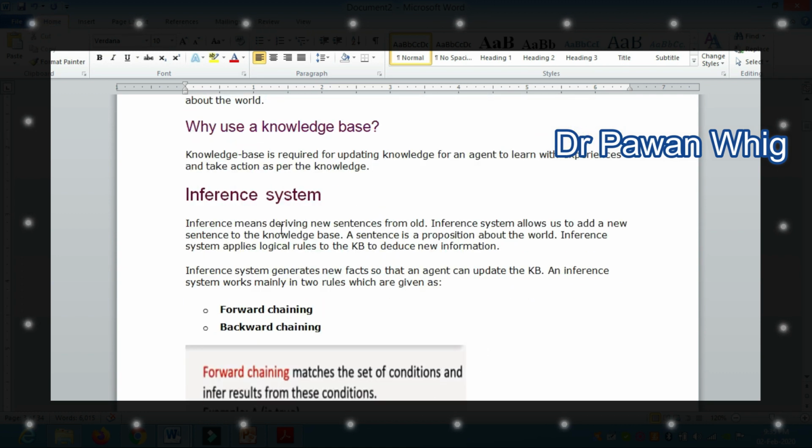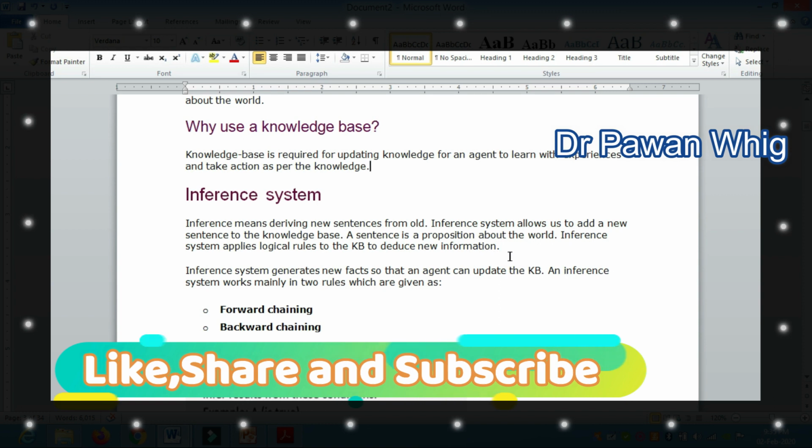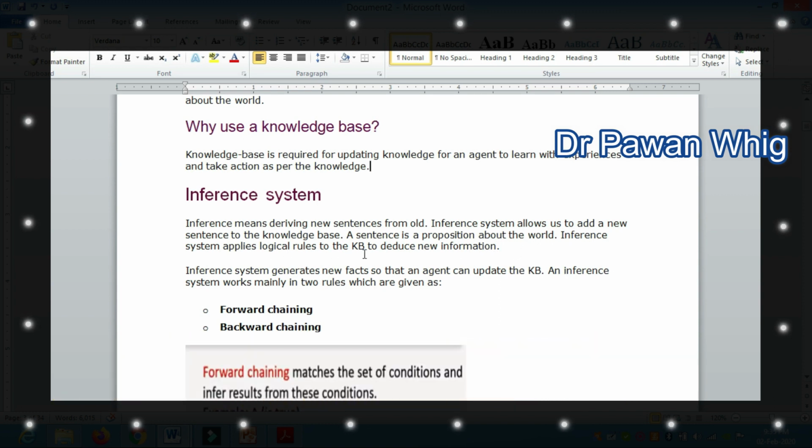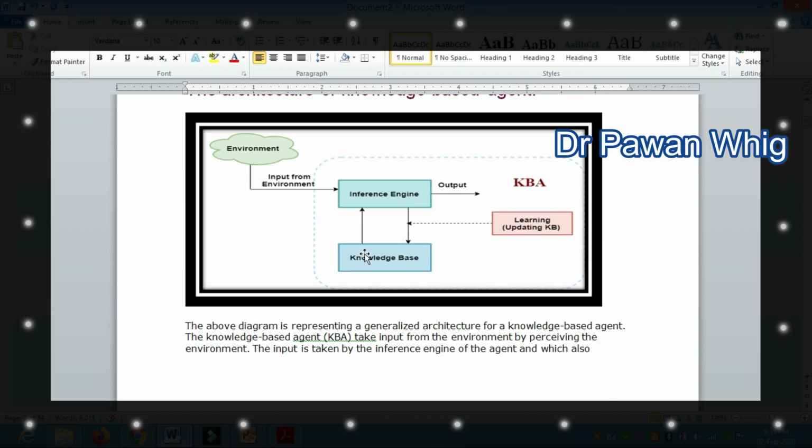Inference means you have to take a decision from the particular commands, or what we call knowledge or sentences, given to you. A sentence is a proposition about the world. Inference system applies logical rules to the knowledge base to deduce new information. I think it is clear to you. By seeing this diagram, you can very easily understand this is an inference engine.